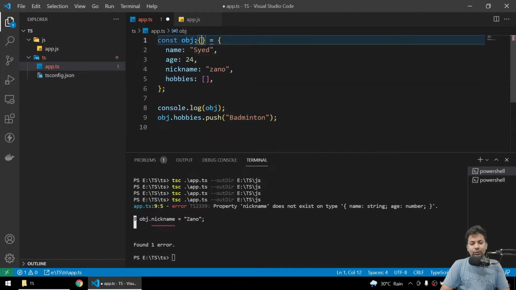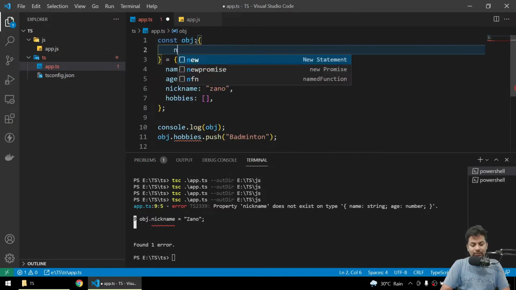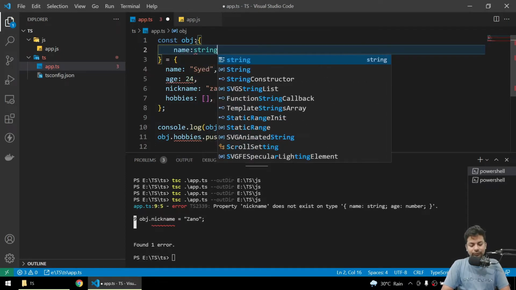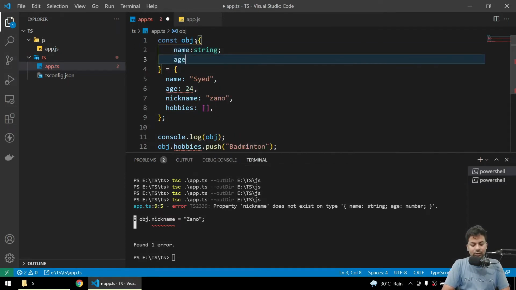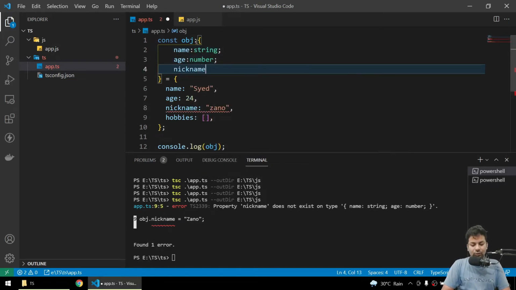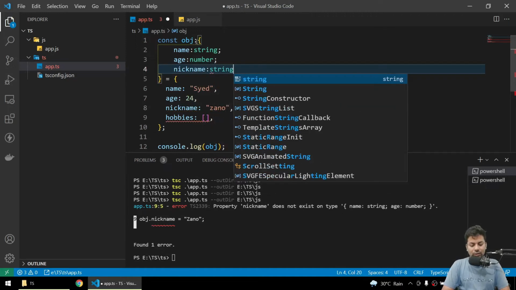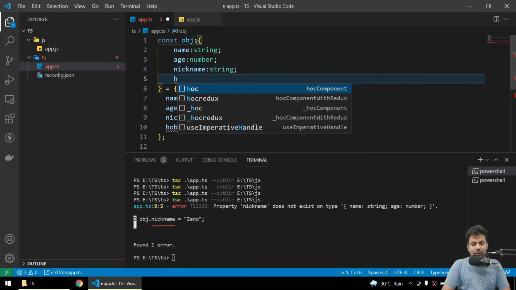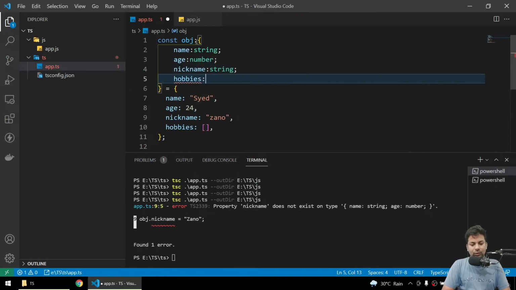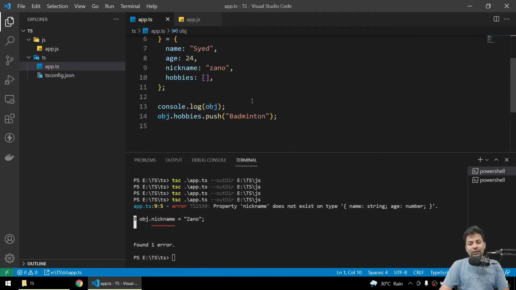In the object I'll go and redefine all the values before. Name should be of string, age should be of number, nickname should be of string, and hobbies will be of string array. Yeah. Now again, if I do everything right and try to run it,